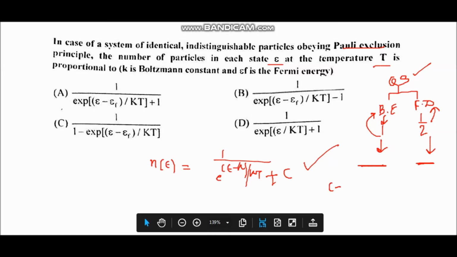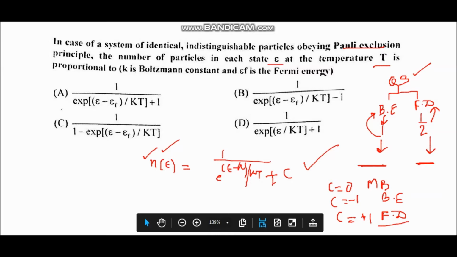When c is equal to 0, then this formula is for Maxwell-Boltzmann statistics. When c is equal to minus 1, then this formula gives the number of particles in a particular state for the Bose-Einstein statistics, and when c is equal to plus 1, then this formula gives the number of particles in a particular energy state for the Fermi-Dirac statistics.